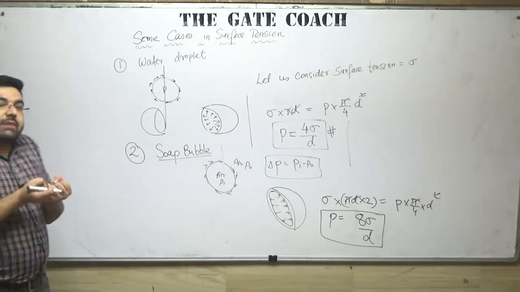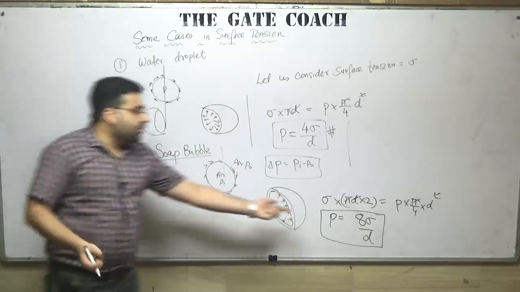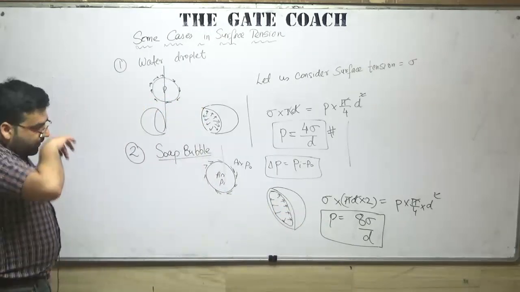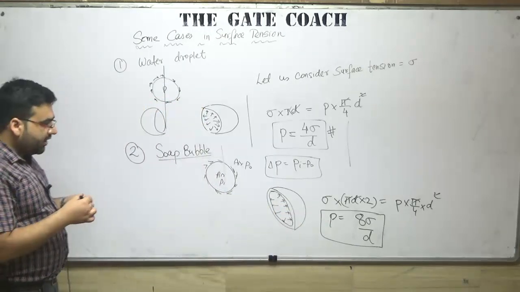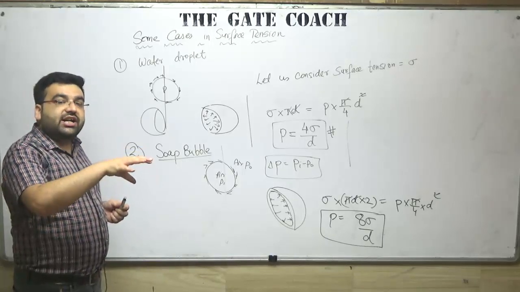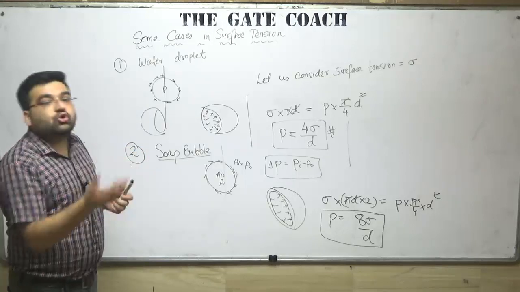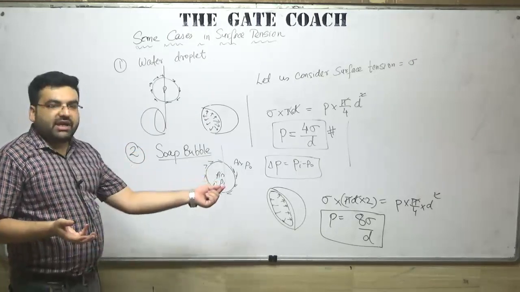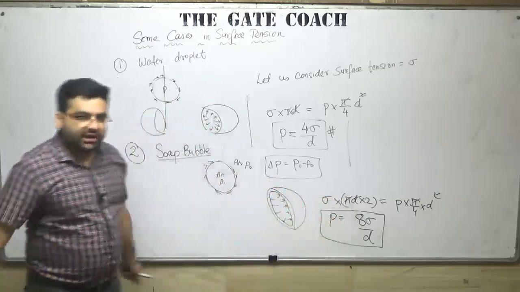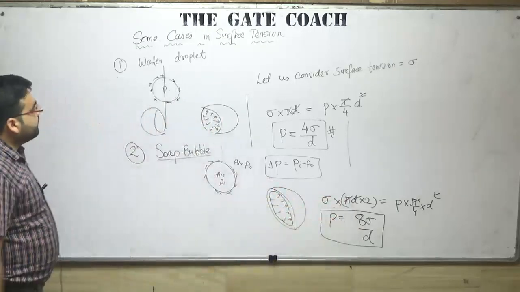So for the equilibrium condition, so that it should not burst, there should be the maximum pressure. Questions have been asked like this: the maximum pressure in a soap bubble required so that it does not burst, or it is about to burst. Sigma will be given to you, diameter of the bubble will be given to you. So simply P is equal to 8 sigma by D, you will get the answer.